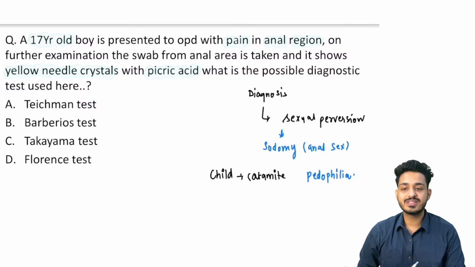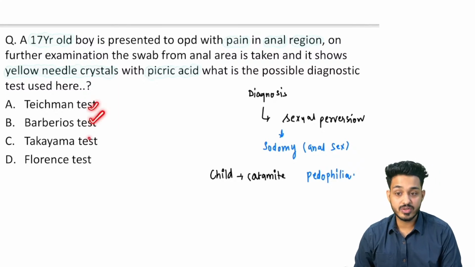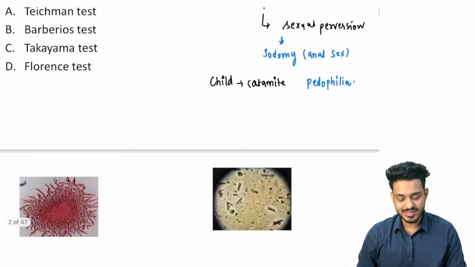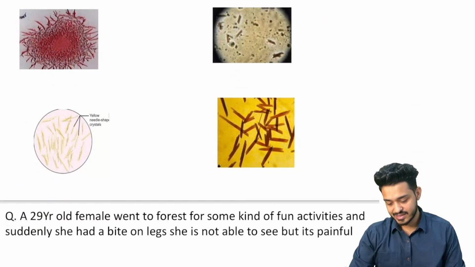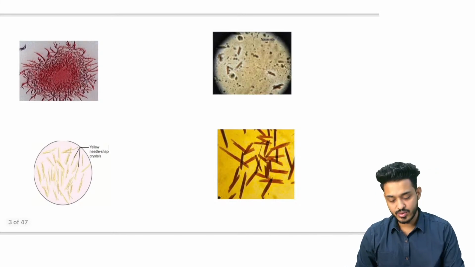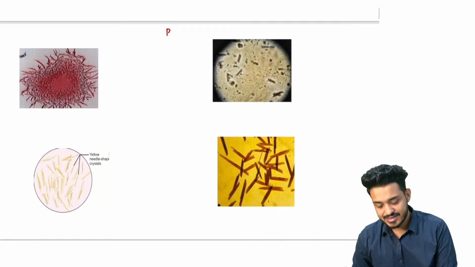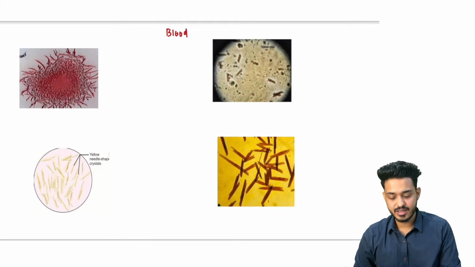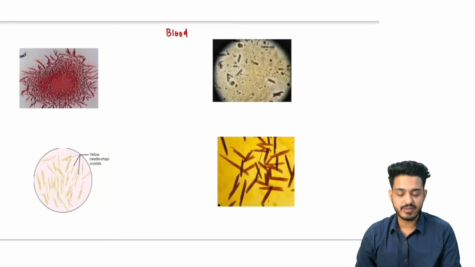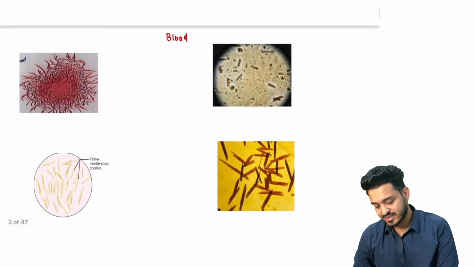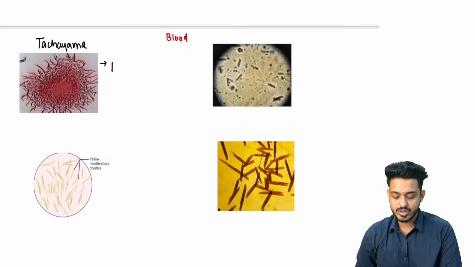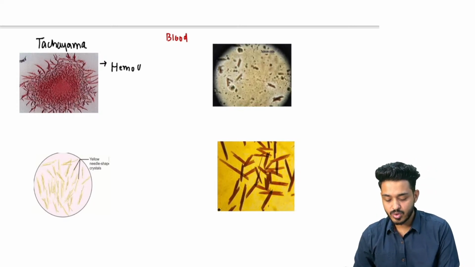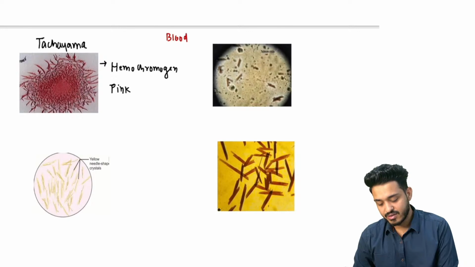So what are the different stains we have, like Teichmann, Barberio, Takayama, Florence? Let's try to understand one by one. These are the stain tests for blood analysis. First in the list is the pink feathery thing. Look here, this is the Takayama test. When you get this pink feathery thing, that is Takayama, and this is your hemochromogen.